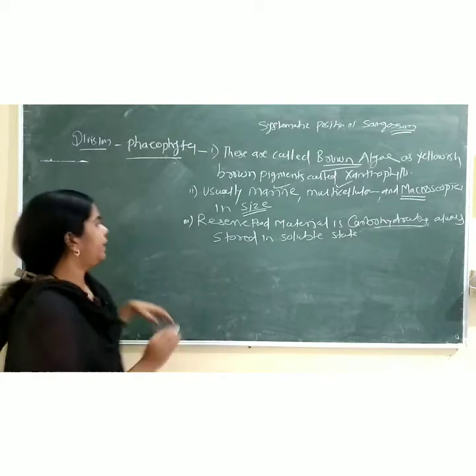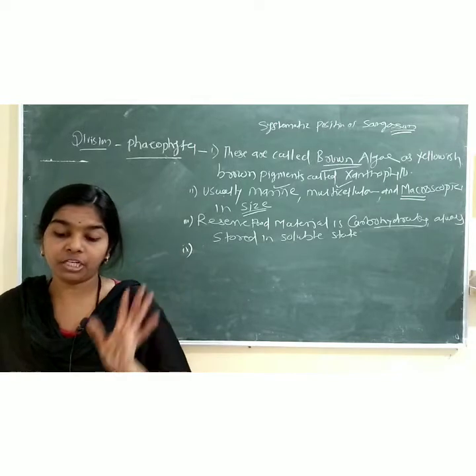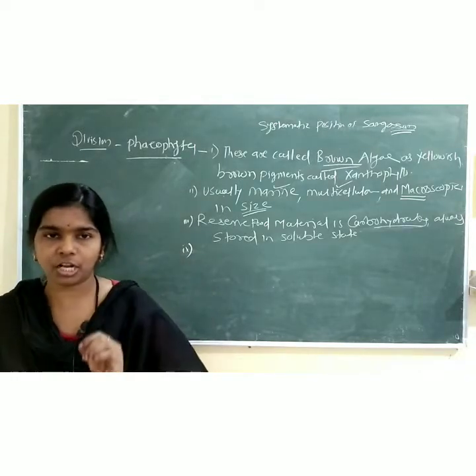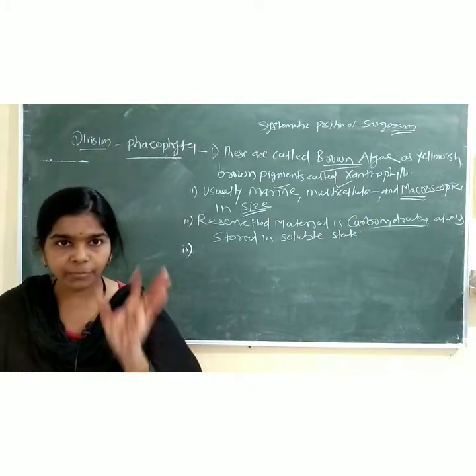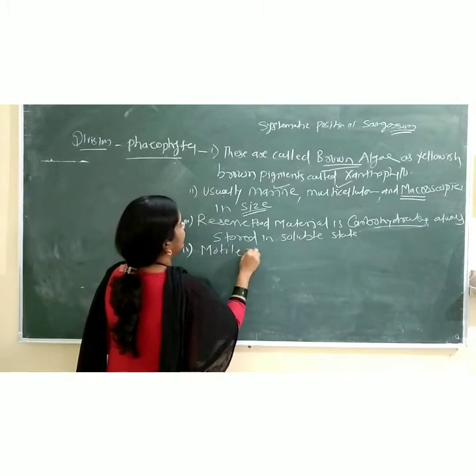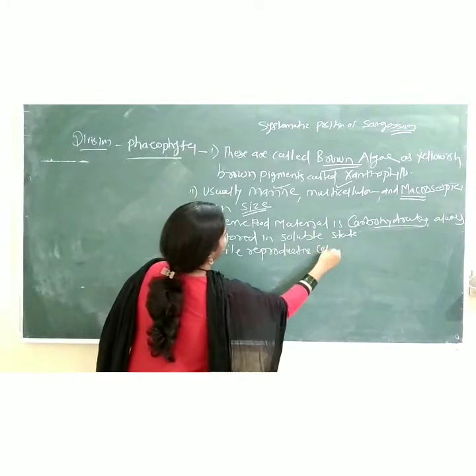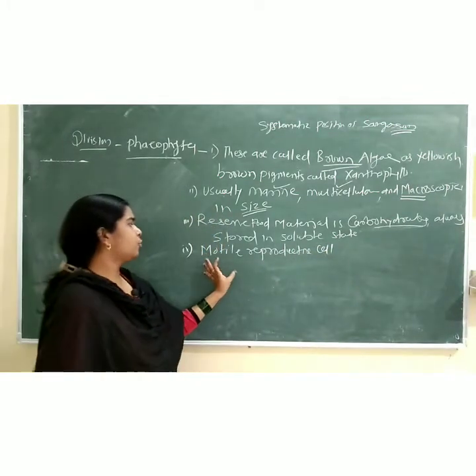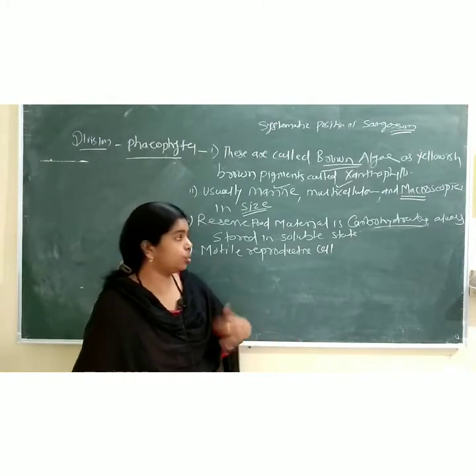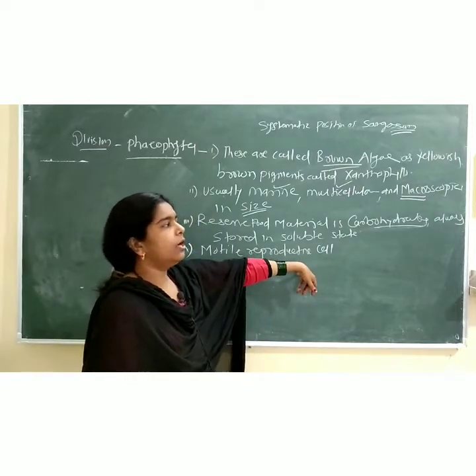Then the fourth point: motile reproductive cells are pyriform with two laterally inserted flagella. First, motile reproductive cells. Motile means moving, they can move from one place to another. Reproductive cells, the male gametes or the female gametes.